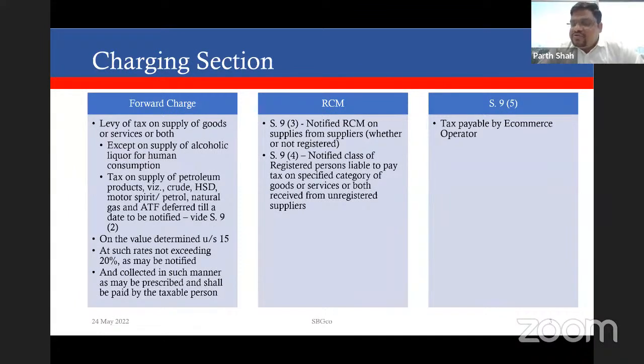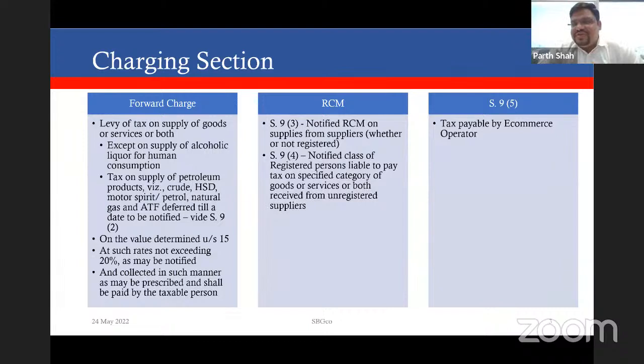Under GST, as you all know, we have multiple legislations. One legislation is the CGST Act, the Central Goods and Services Tax Act, which is uniform across the country. The second is the State GST Act, which each state has enacted in their legislature. Correspondingly, we also have Union Territory GST Acts. And the third legislation is the Integrated GST Act.